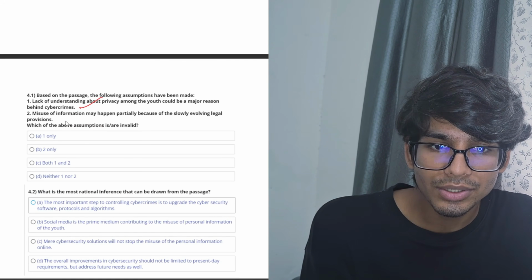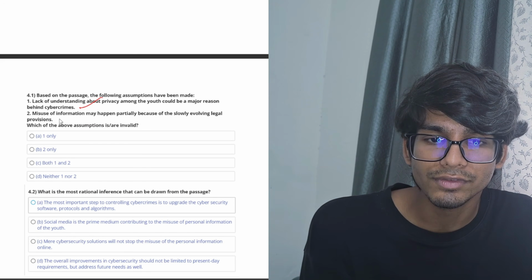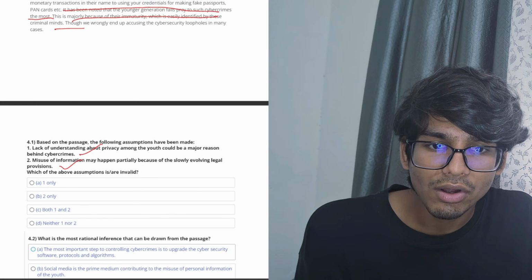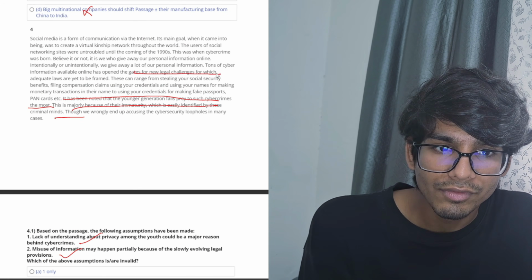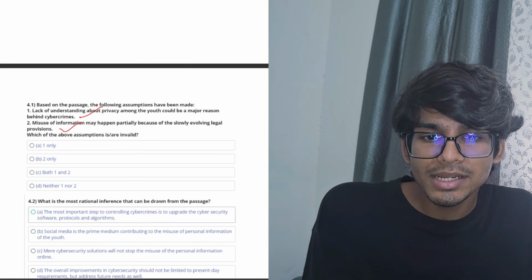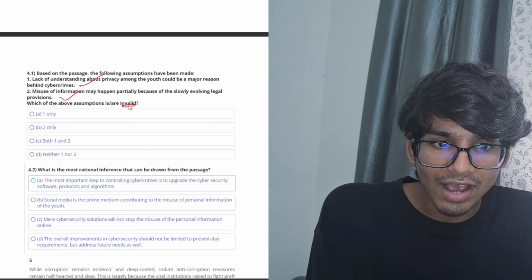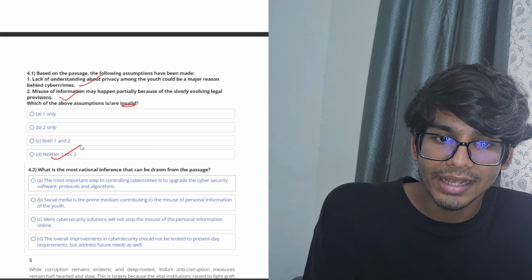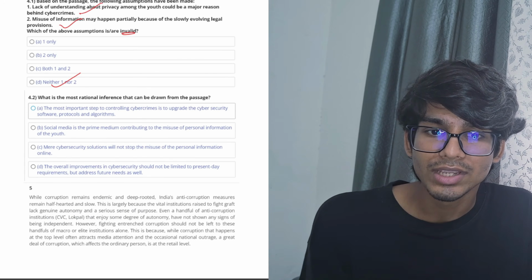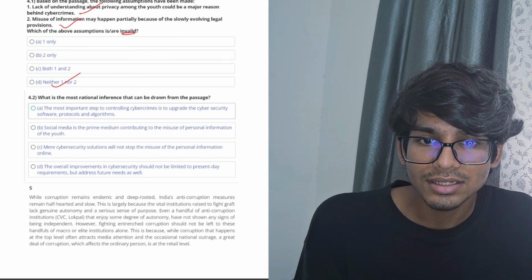Next, misuse of information may happen partially because of the slowly evolving legal provisions. Yeah, we can also assume this because it was given here, new legal challenges for which dedicated laws are yet to be framed. So both can be assumed. Which of the above assumptions are invalid? Both are valid, so neither one nor two. Cool. Then we go to the next question, which is 4.2.